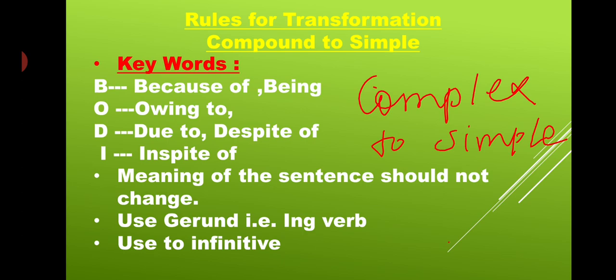Here I have changed the spelling of body. We don't have to use Y. Instead we have to use I, which stands for in spite of.